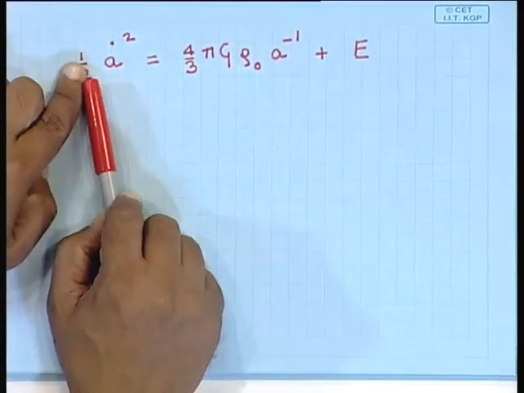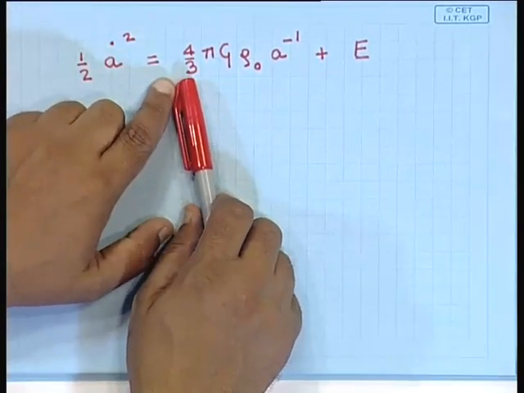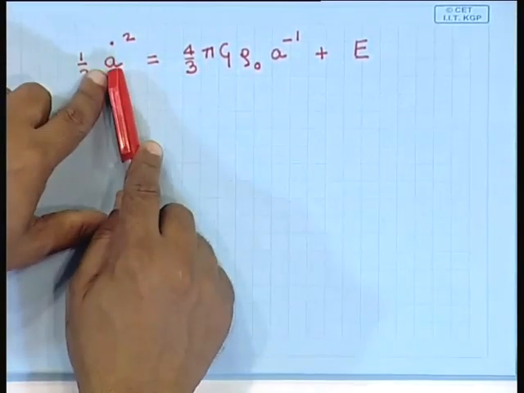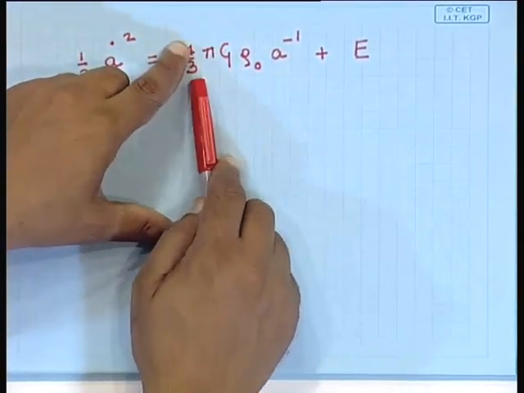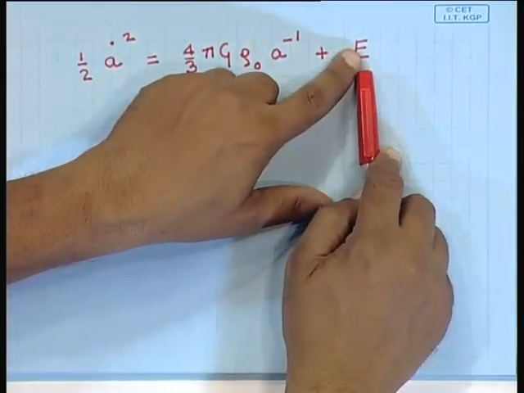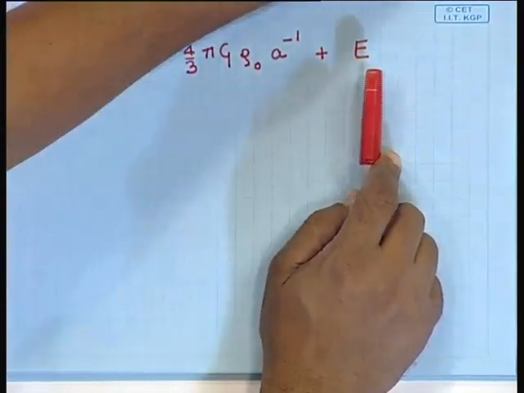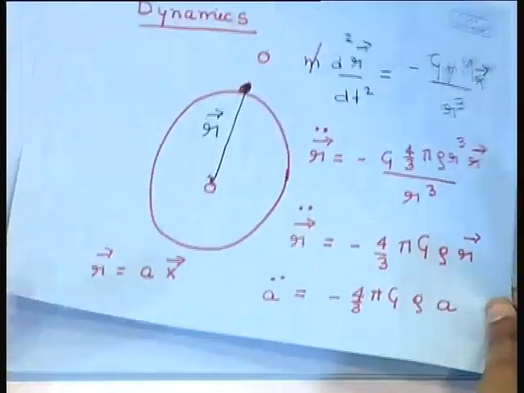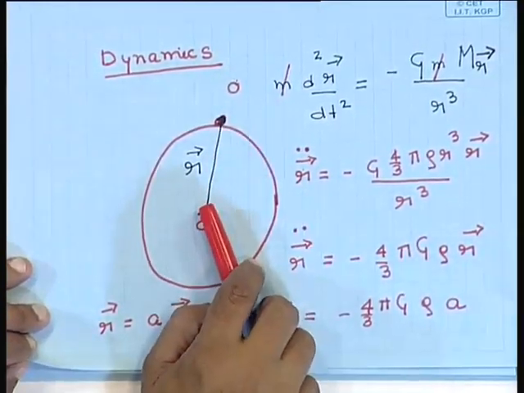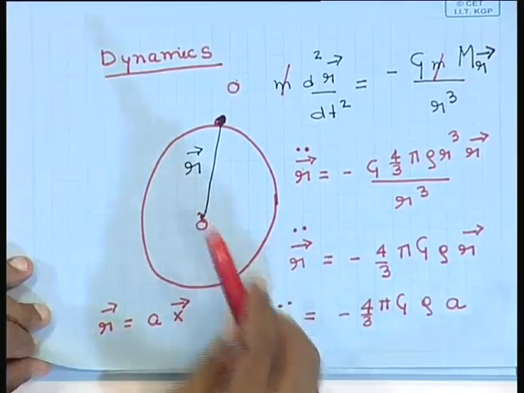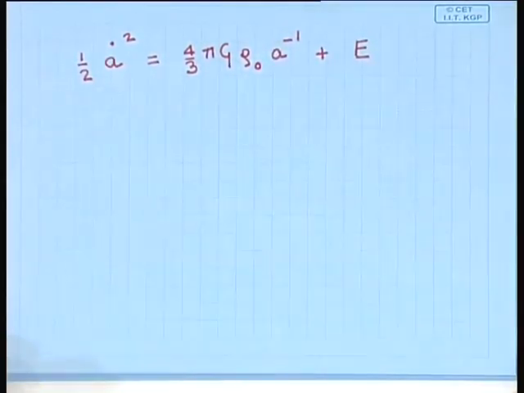The first term is the kinetic energy of that galaxy. The second term is the potential energy, minus 4/3 pi g rho naught by a, the mass divided by distance. So, half a dot square is the kinetic energy plus the potential energy, which is a constant energy. So, this constant we can interpret in this Newtonian analysis as being the energy of a galaxy at a unit comoving distance. Okay. So, this we can interpret as the energy.